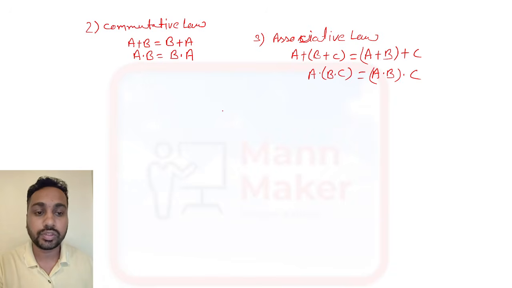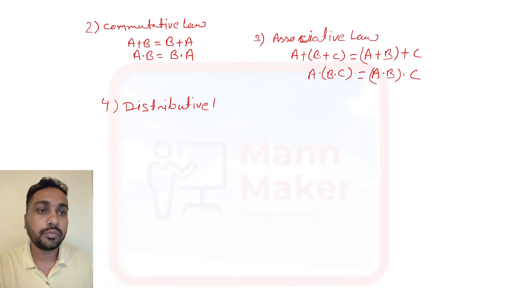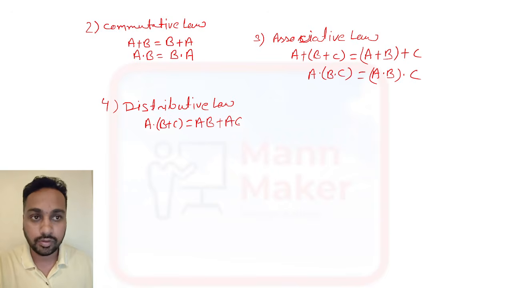This is the associative law. Then we have the distributive law. If you have a dot b plus c, you can write it as ab plus ac.